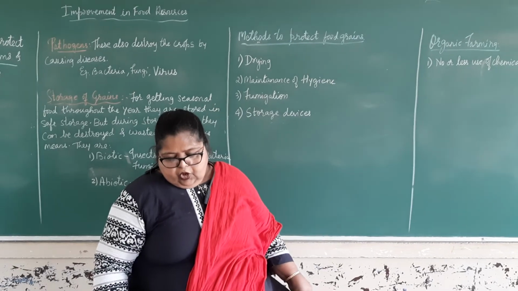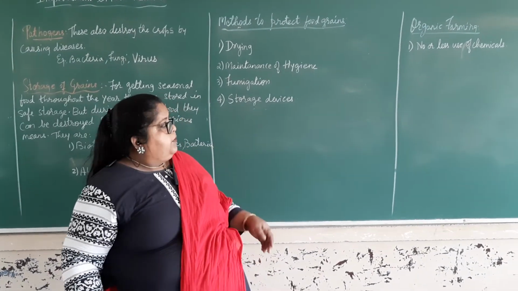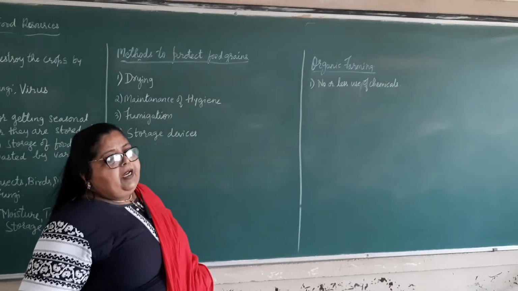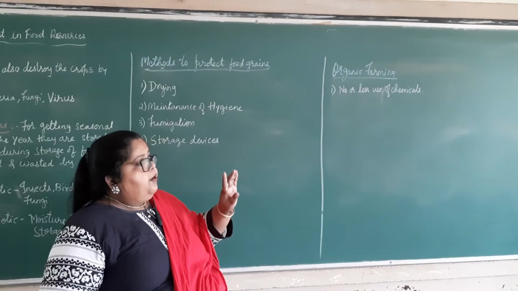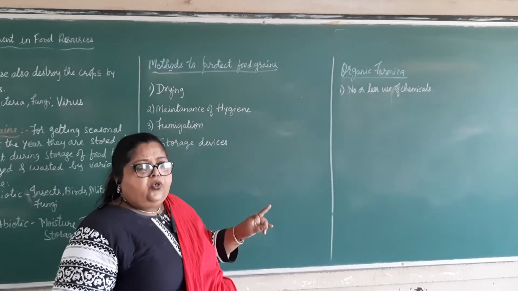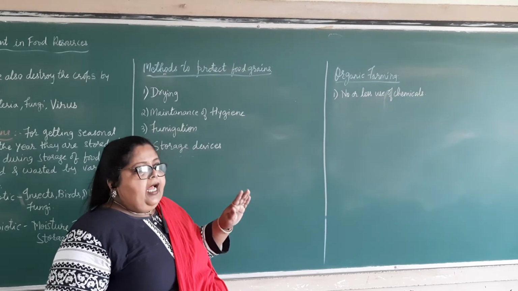Okay. So organic farming involves rearing of animals too. Now in organic farming, not only are plants cultivated, but animals are also produced in a natural way.